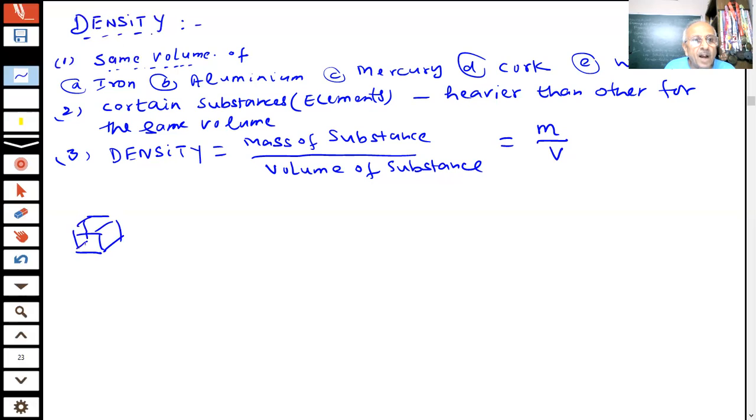Supposing I take cubes, I am taking cubes of 1 meter. 1 meter cube means length is 1 meter, breadth is 1 meter, and height is also 1 meter. Supposing I make a cube, this is my iron. Then I make a cube of 1 meter of aluminium.